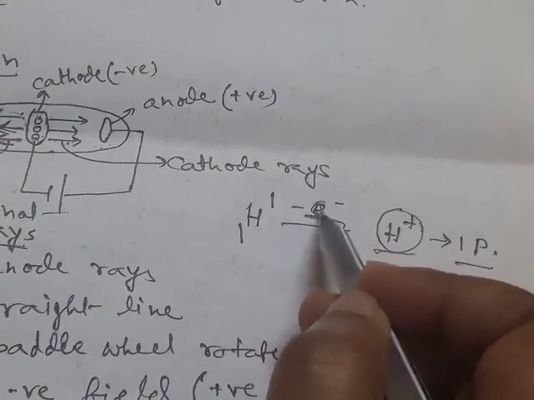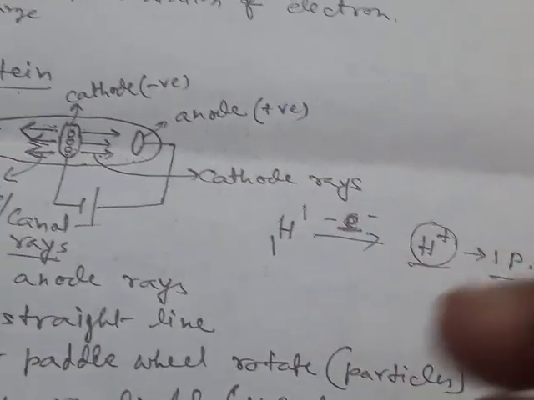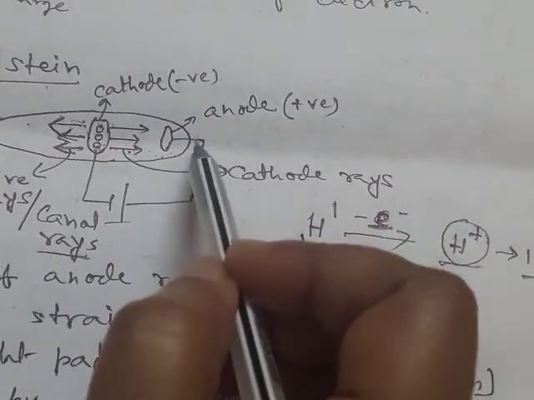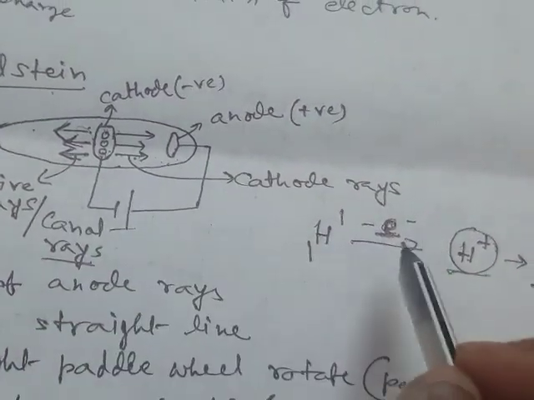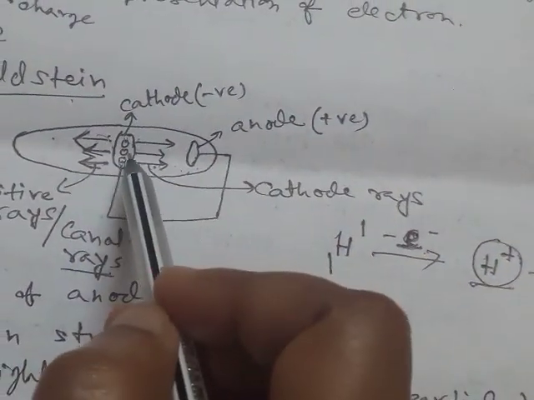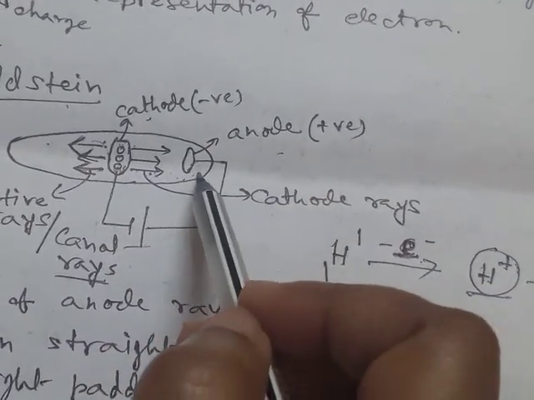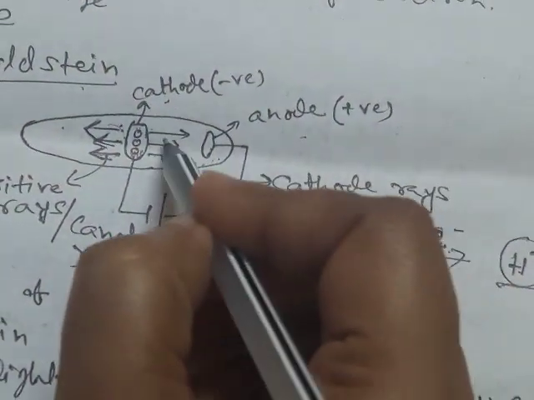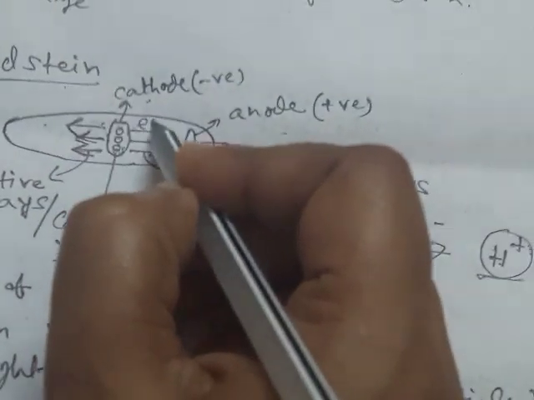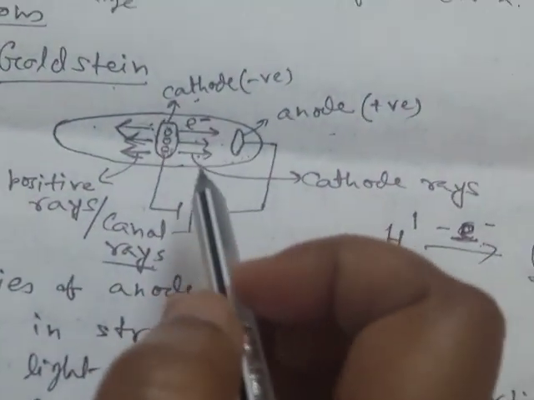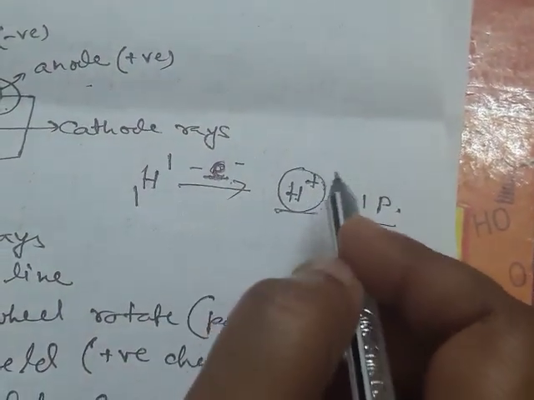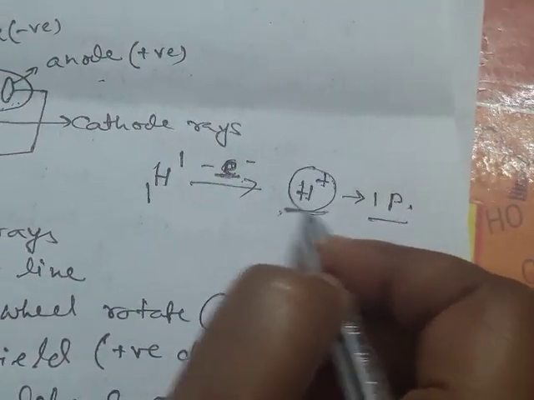As these electrons are negatively charged particles, they will be attracted by the positive end. So there will be a flow of electrons from the negative end, the cathode, towards the positive end, the anode. That is the cathode rays, which contain negatively charged electrons. Besides this, there will be generation of H plus ions.